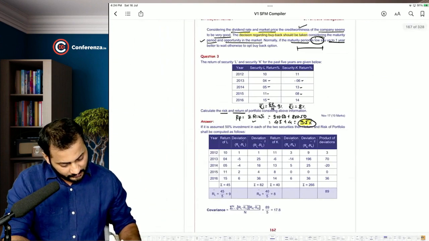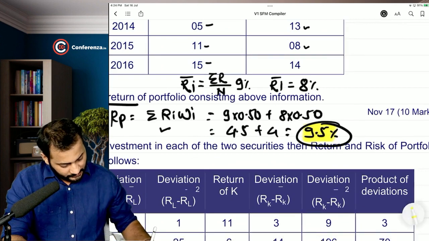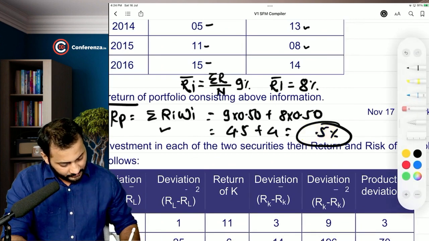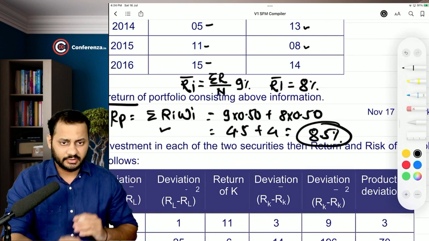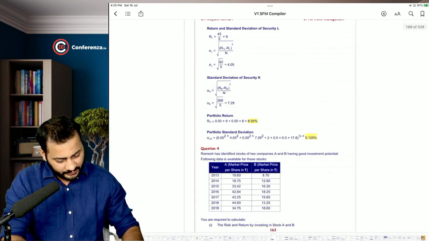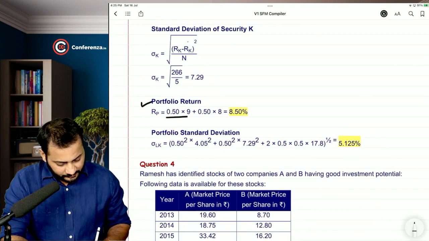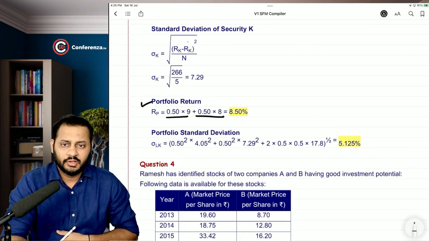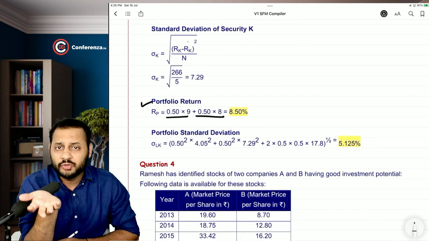Sorry, this is how much? The total is not 9.5, it was my mistake. It is 8.5%. 4.5 and 4. The same has been taken over here. See, are you okay with this first return? You may ask from where the weights have been taken. When nothing is given, you have to assume the same, right?